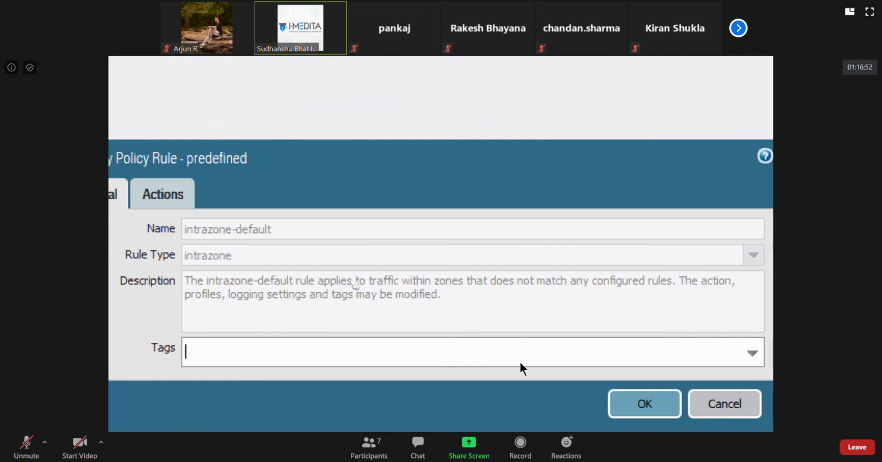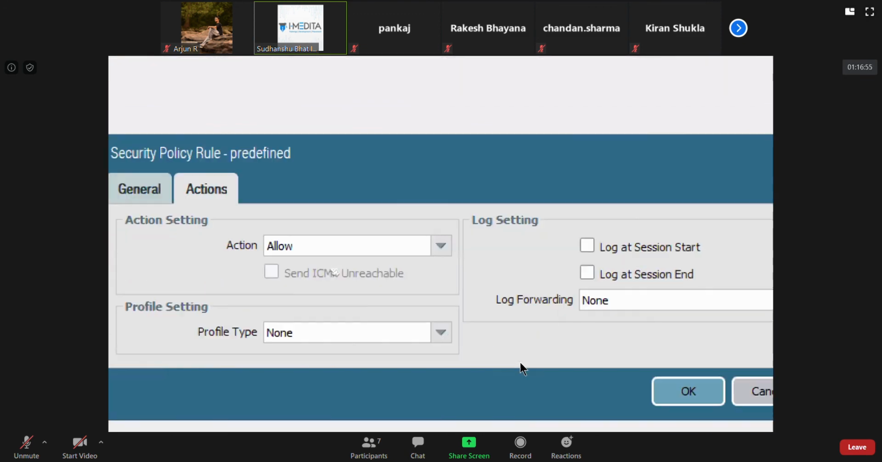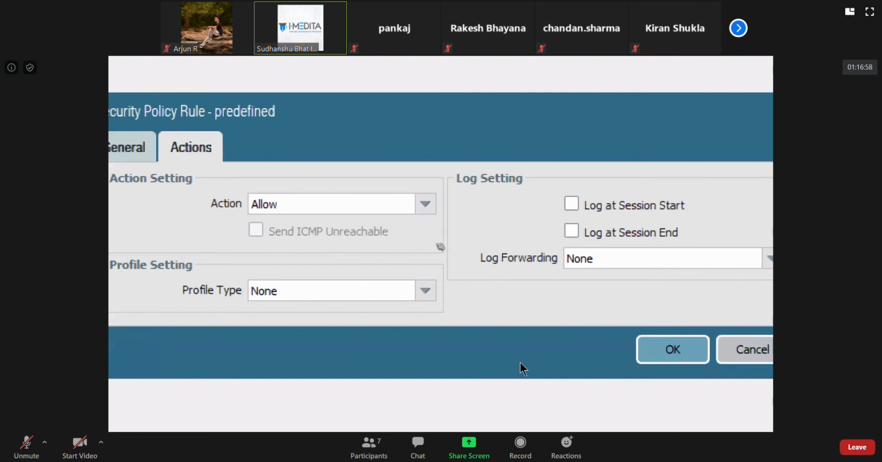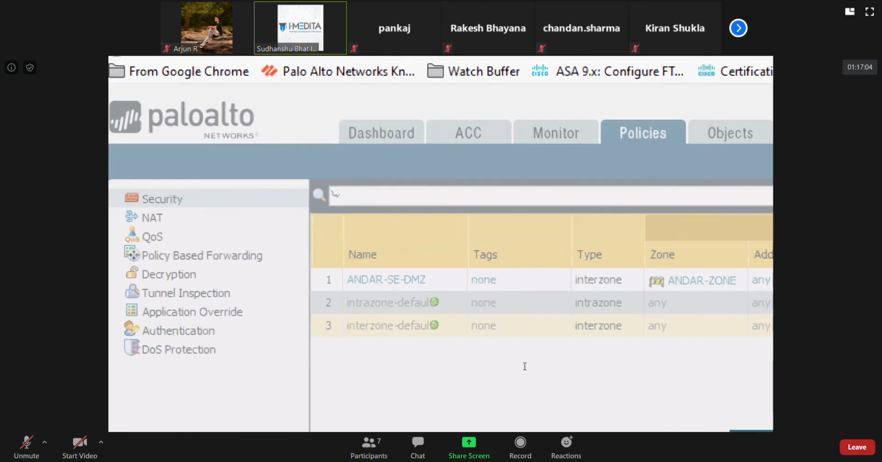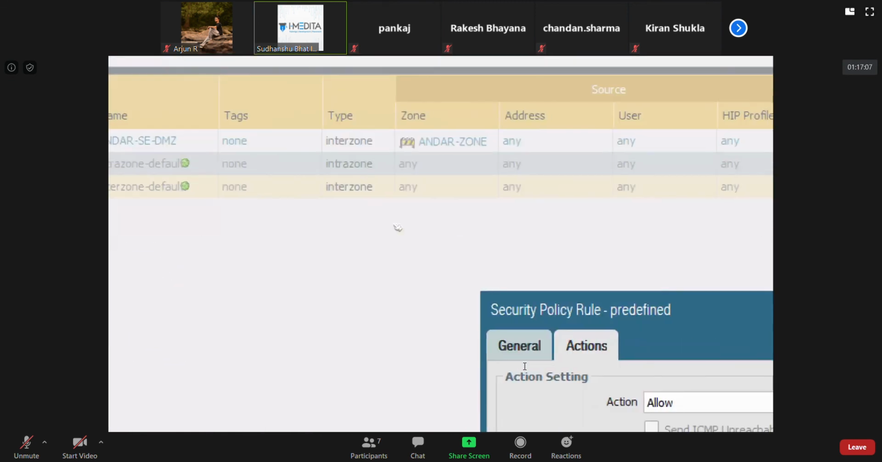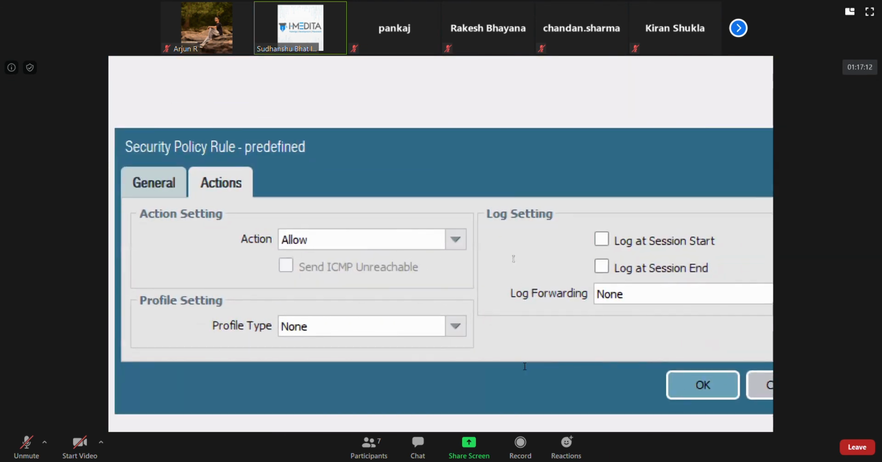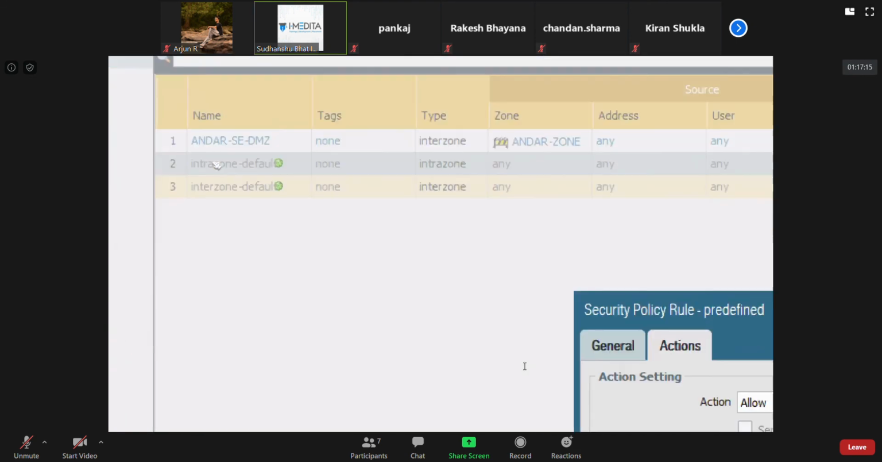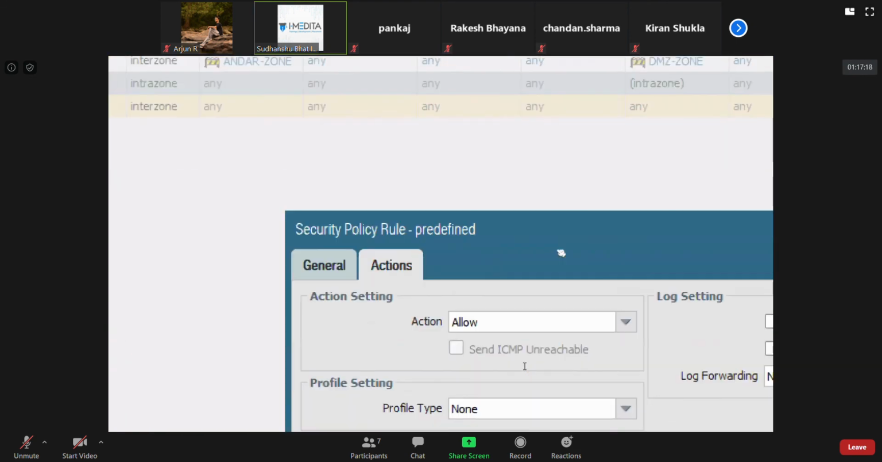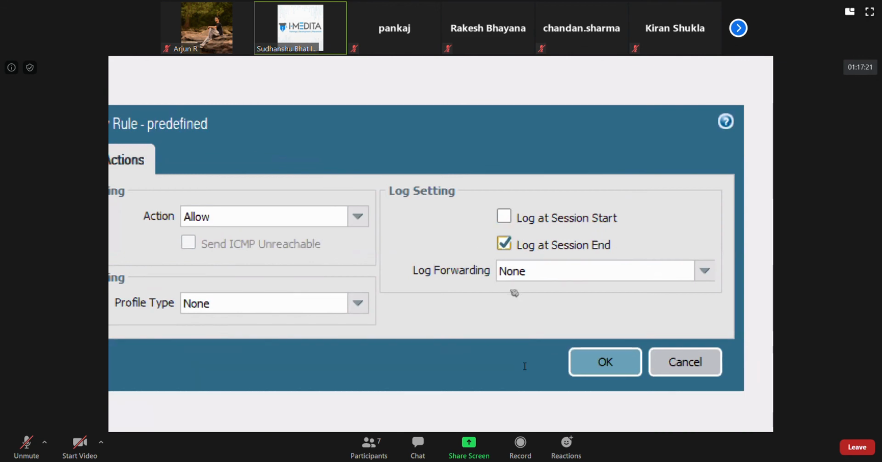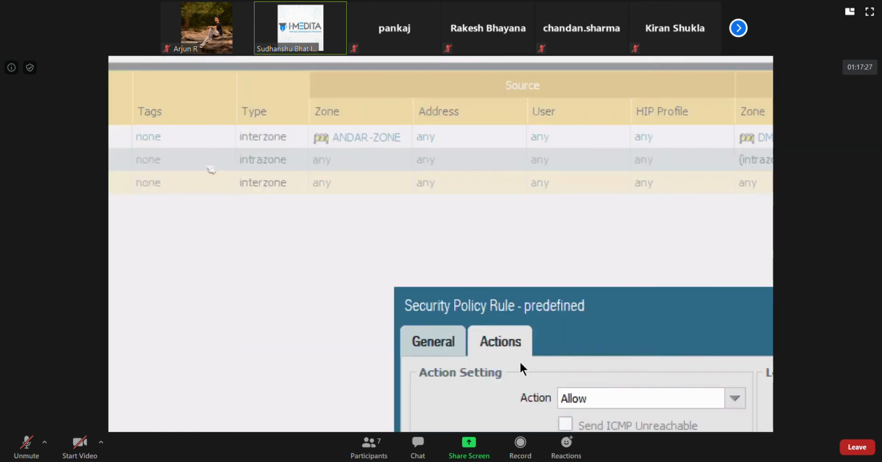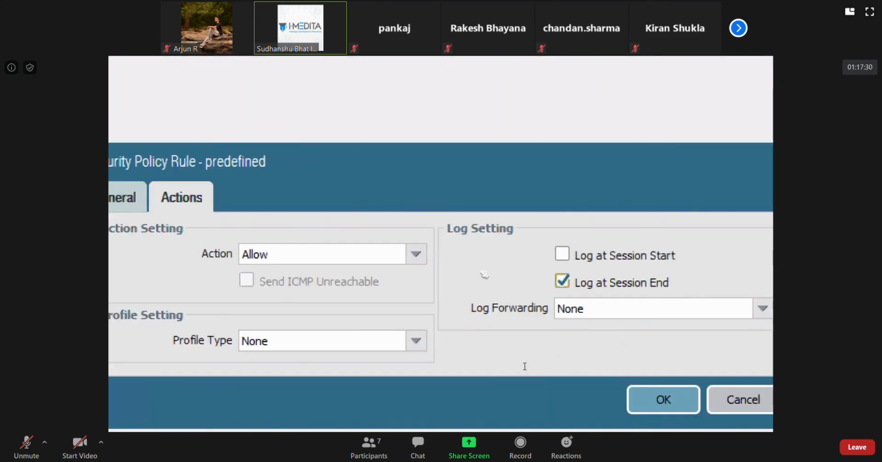What are tags? We'll look at that later. But like actions, if you see, I can define and modify the actions. Although you will not modify these default rules, because sometimes it can create problems, like unnecessarily allowing something which you should not have allowed. But suppose I want to log all the traffic that is matching these intrazone and interzone rules, then I can check these checkboxes. By default, these predefined rules, their logs are not generated, but you can override that.